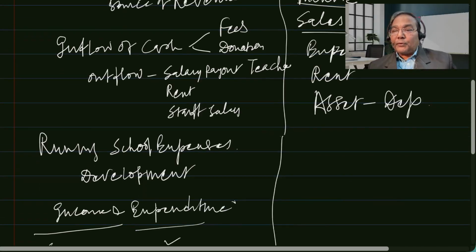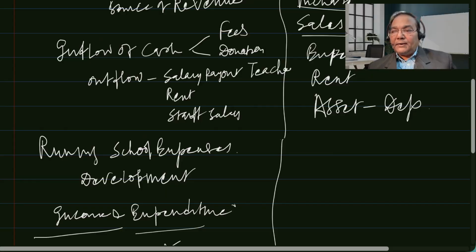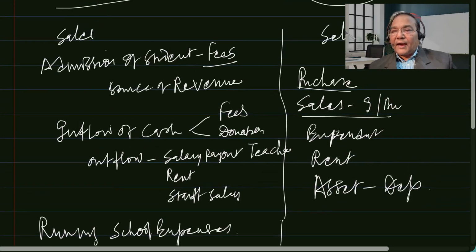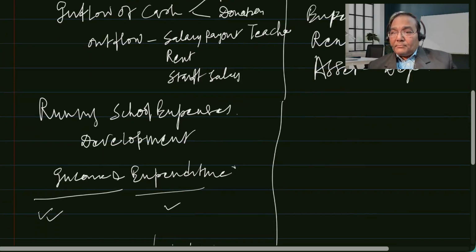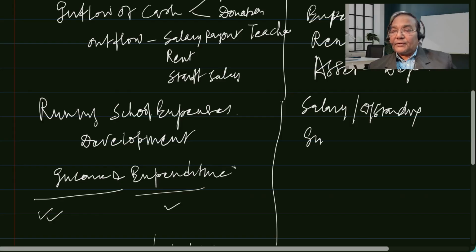So this profit organization maintains accounting records not only on the basis of cash. There may be some salary which is outstanding, yet to be paid, and income or revenue which is yet to be received.